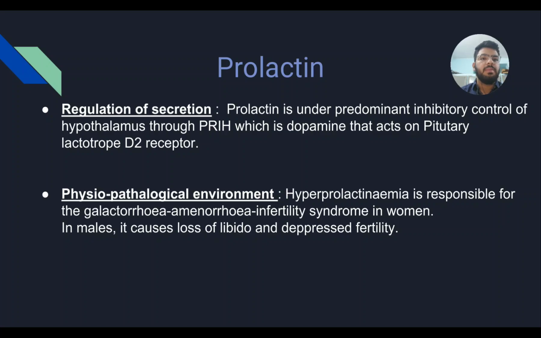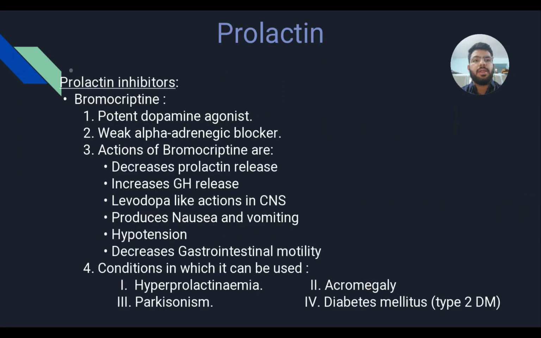Prolactin is also known as the milk letdown hormone. Regulation of its secretion: prolactin is predominantly under inhibitory control of the hypothalamus, through dopamine that acts on pituitary lactotropes by D2 receptors. In a pathophysiological condition, hyperprolactinemia is responsible for galactorrhea, amenorrhea, and infertility in women. In males, it causes loss of libido and infertility.